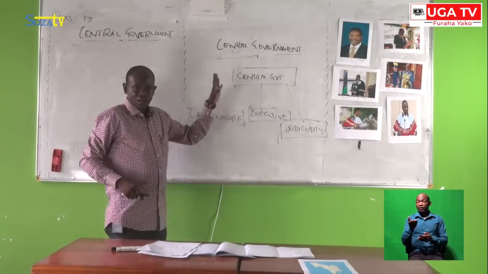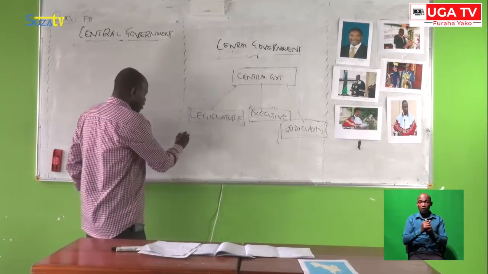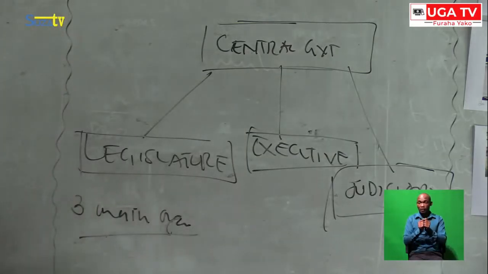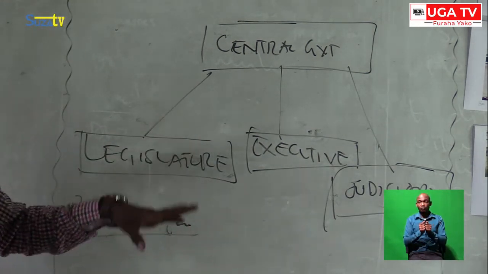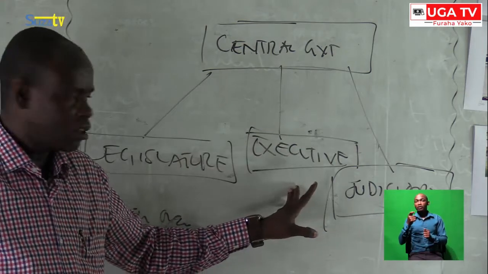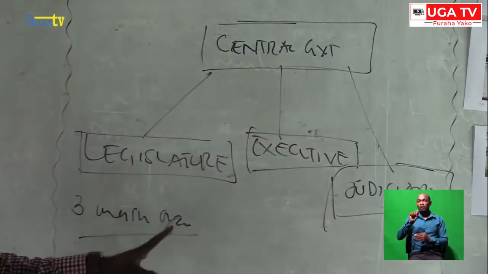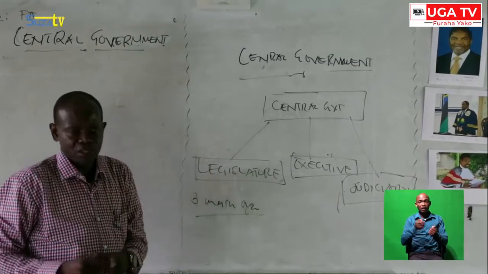Therefore, the central government comprises three main organs: the legislature, the executive, and the last one is the judiciary. All of them are the main organs. All of them constitute the central government.